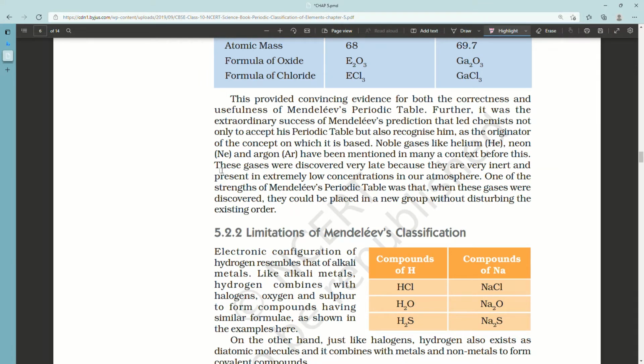Limitations of Mendeleev's classification. Electronic configuration of hydrogen resembles that of alkali metals. Like alkali metals, hydrogen combines with halogens, oxygen and sulfur to form compounds having similar formulae as shown in the examples here.